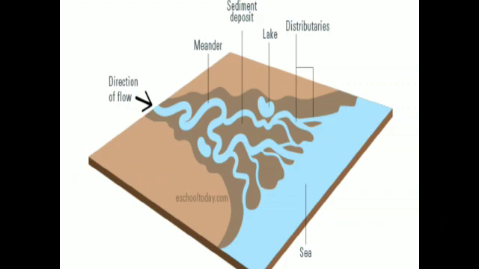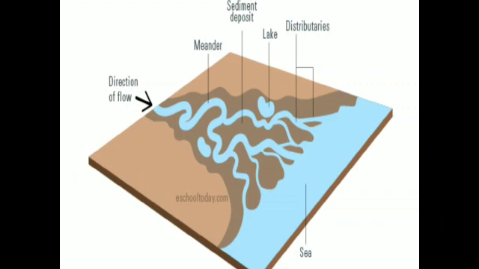Levees are formed. Levees are long narrow ridges of alluvium which are found along the banks of many old rivers. They are formed as a result of flooding. Each time the river floods, it will carry its load out to the floodplains as it has a great deal of energy. However, when the flood subsides, it does not have the energy to carry the load back into the channel and so it deposits it. After numerous floods, these deposits build up to form levees.